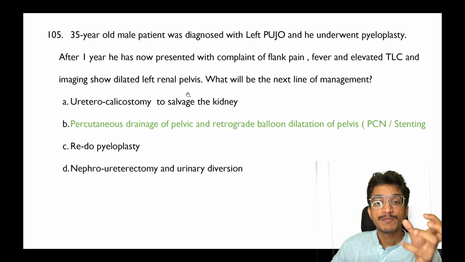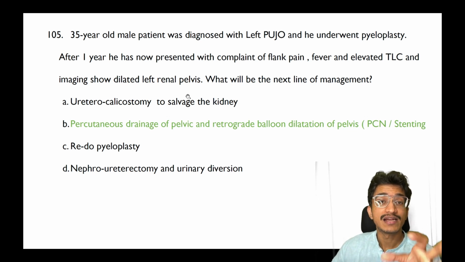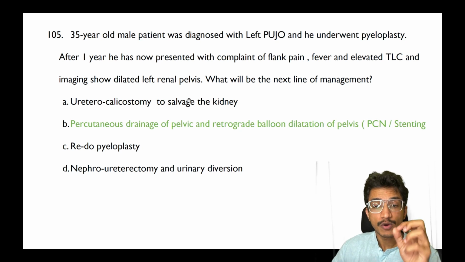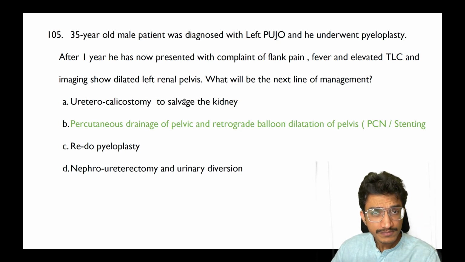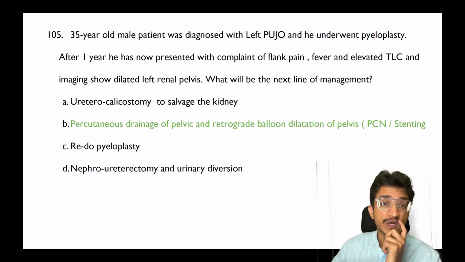Coming on to the next, a patient with a left PUJ obstruction, pyeloplasty done, with fever, pain, showing left dilated renal pelvis, that is hydronephrosis. Next line of management usually is always a drainage, that is either by stenting or a PCN. Now according to the options shared, you do not do ureterocalicostomy, that is connection of the ureter to the calyx.